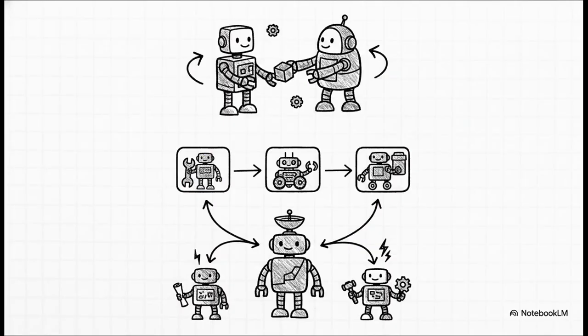But how do these specialized digital employees actually work together? There are 3 main orchestration patterns you really need to know about. First up is peer-to-peer delegation, where one agent calls another almost as if it were a tool itself. Imagine a writer agent drafting a report and directly pinging a researcher agent to verify a specific historical fact before continuing.